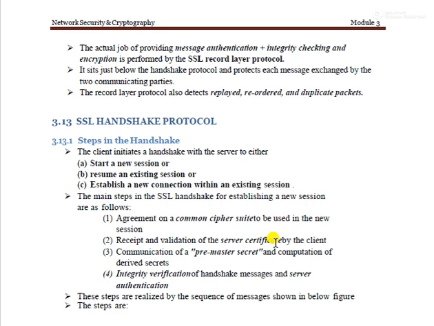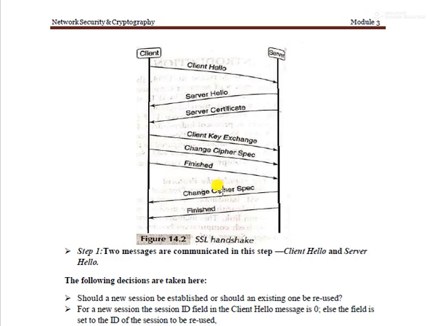These steps are realized by the sequence of messages shown in the figure. How these steps work is shown in the figure below. Next we see the figure. This is the figure showing how the handshake happens between the client and the server. In step one, two messages are called. First the client says hello to the server, meaning it needs to communicate with the server, and the client sends its authentication information, like a certificate, to the server. After the server verifies the certificate, the server replies with its response, server hello, along with the server certificate.